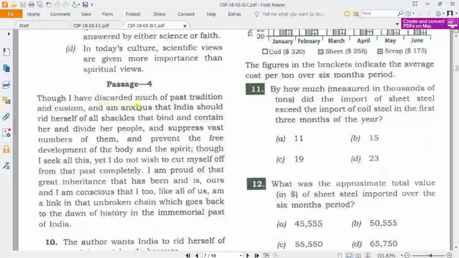Though I have discarded much of past tradition and custom, and am anxious that India should rid herself of all shackles that bind and contain her and divide her people. So there are some paragraphs which we don't normally read, so it will take some time, but you can compensate for it.